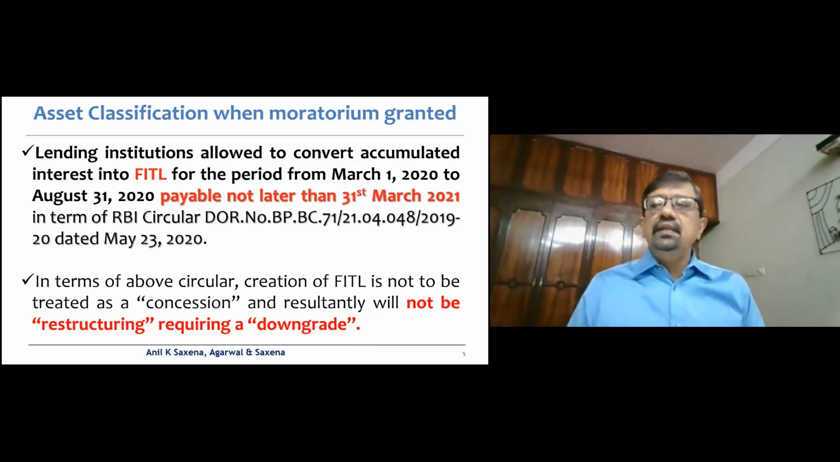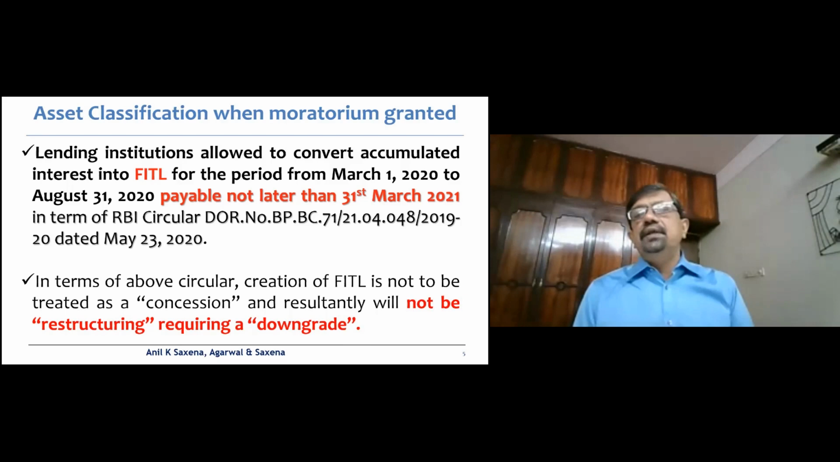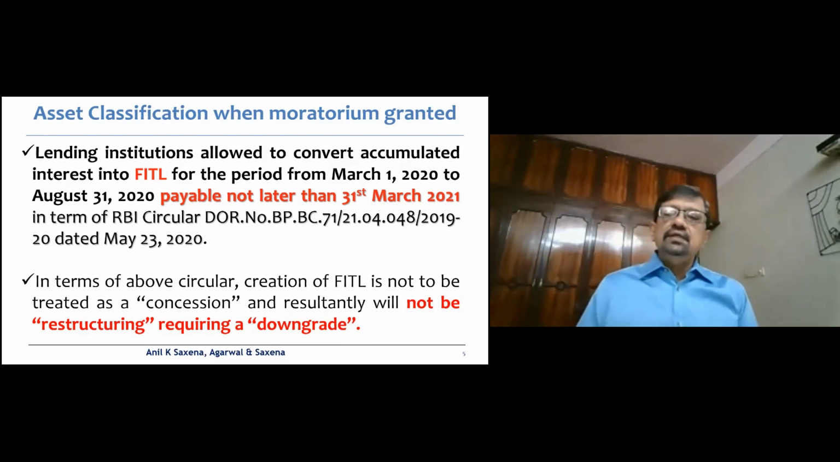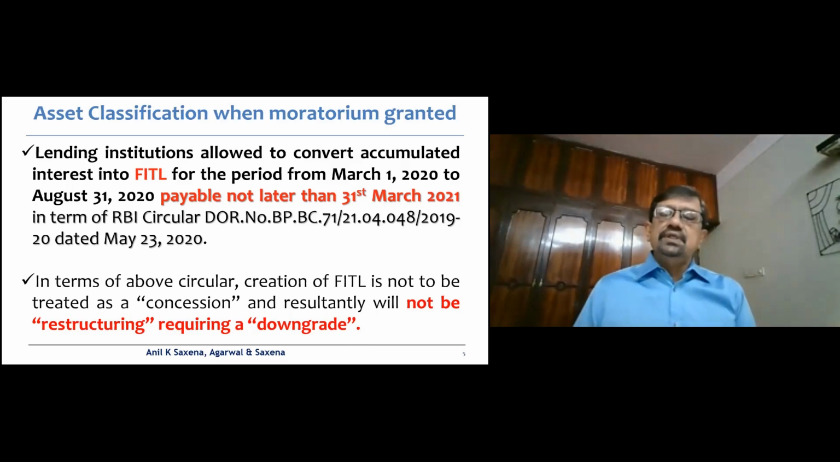So, the FITL, whenever you get into the audit and you find that FITL has been created, please ensure that it is not outstanding and it is paid up to 31st March 2021. There are some examples we'll take up later. What happens in case it is not paid? Would it be an NPA as of 31st March 2021 or subsequently? I'll take this up subsequently, but this is the provision in the 23rd May 2020 circular, that the FITL which is created for the moratorium period has to be paid up to 31st March 2021.